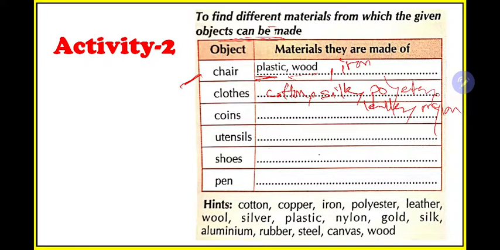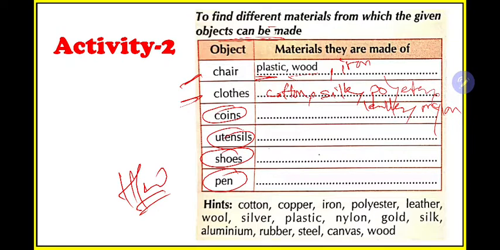Nylon. Then gold, silk, canvas, steel, rubber, aluminium. Okay, so this is for clothes. Then you need to write for coins, utensils, shoes and pen. You need to solve all these. Okay, the ultimate thing you need to read is what are different materials and objects you need to identify.